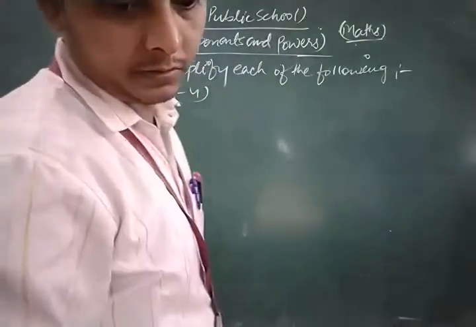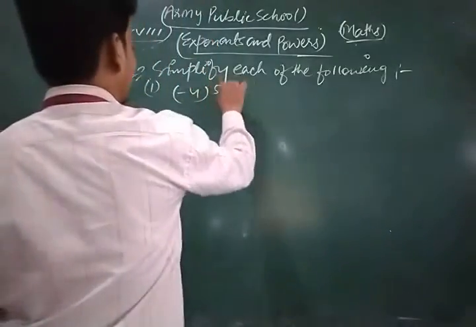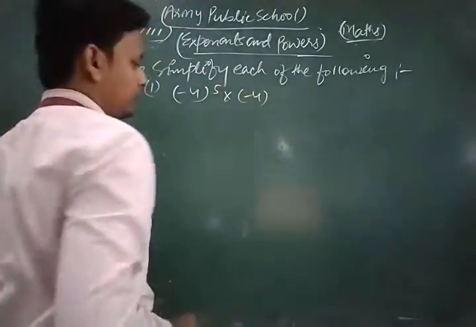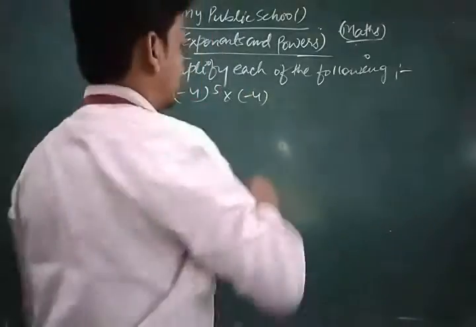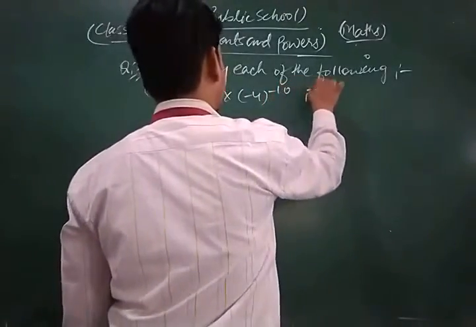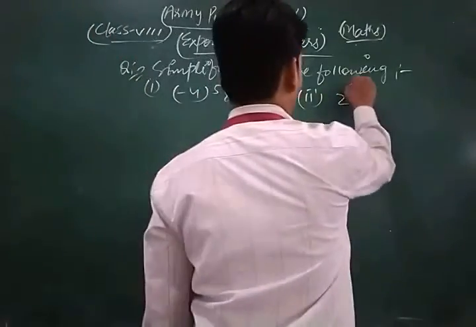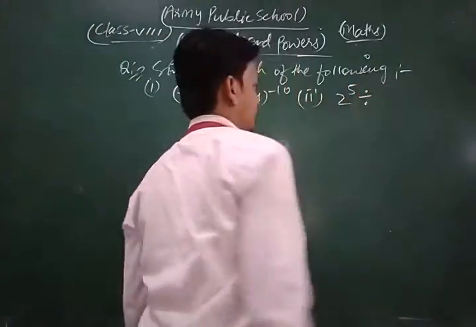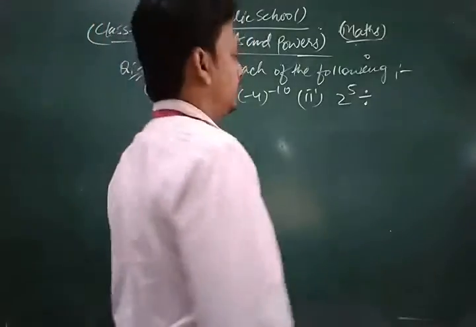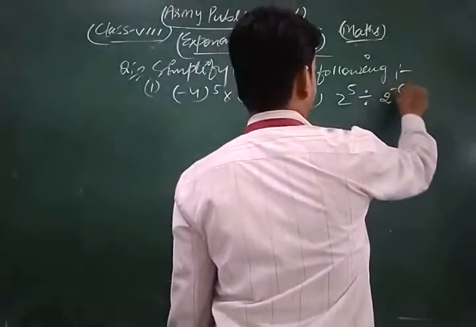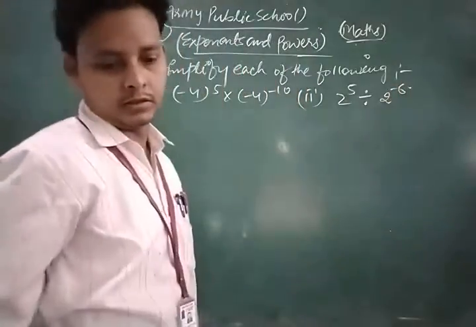First part of this question is minus 4 to the power 5 into minus 4 to the power minus 10. Second, 2 power 5 divided by 2 power minus 6.